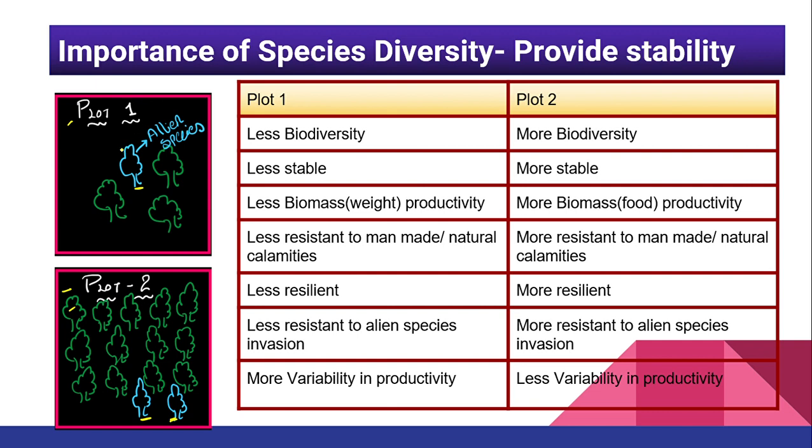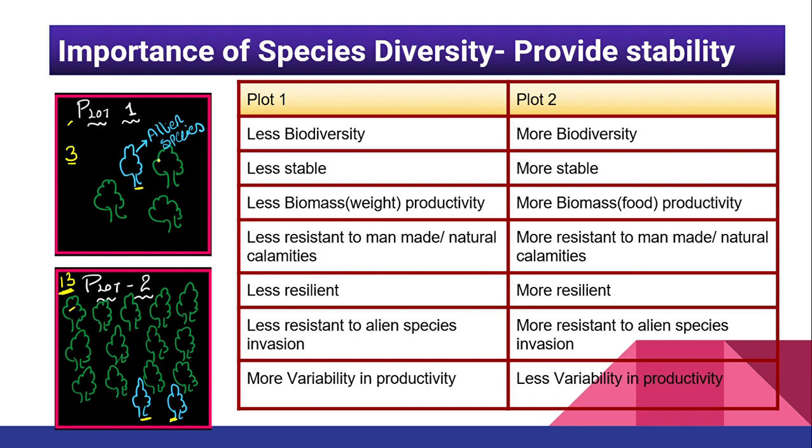When we talk about plot number 1, how many species are present here? 3 species are present. When we talk about plot number 2, how many species are present? 13 species are there. So which plot has more species, plot number 1 or plot number 2? Obviously plot number 2 has more species.